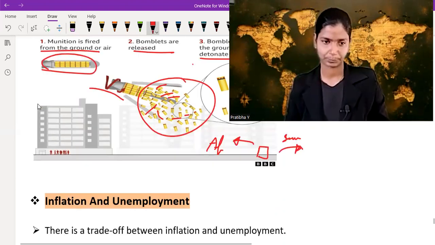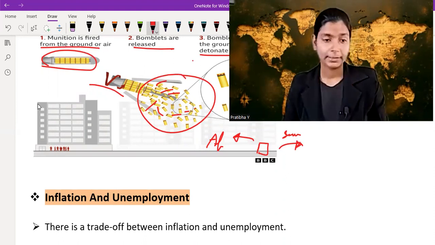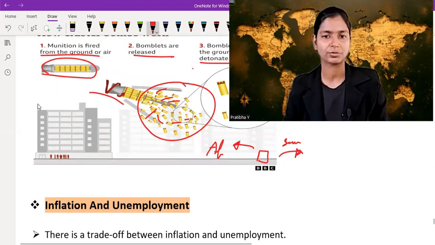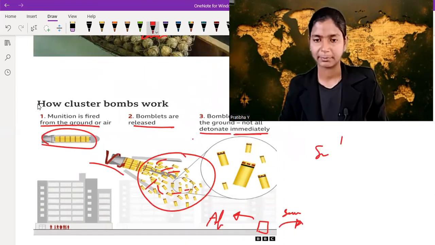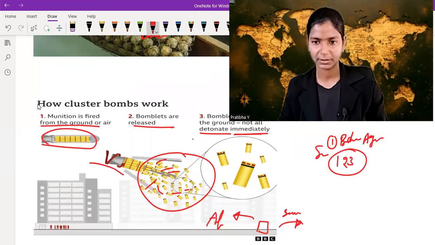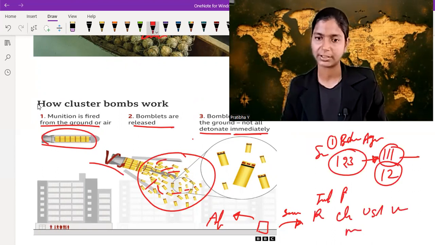Last topic is inflation and unemployment. There is a trade-off. If I summarize this, the points to remember are: first, it is a binding agreement related to cluster munition elimination. Till now, 123 countries are parties to it: 111 are state parties, 12 are signatories. Important countries like India, Pakistan, Russia, China, USA, Ukraine, and many NATO countries are not signatory to it.